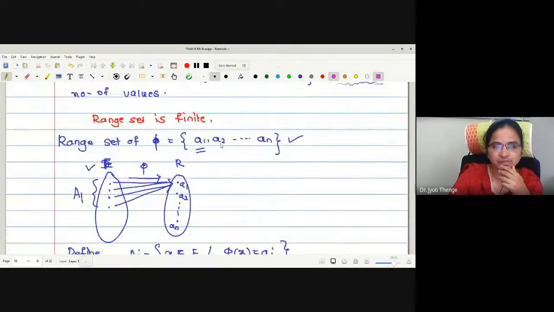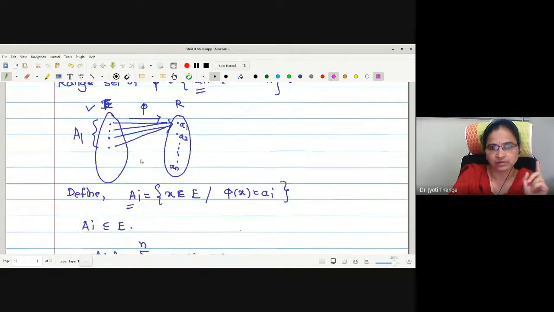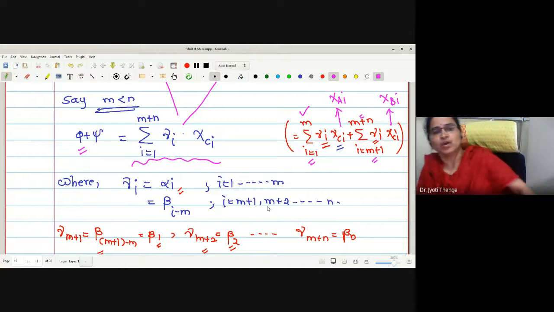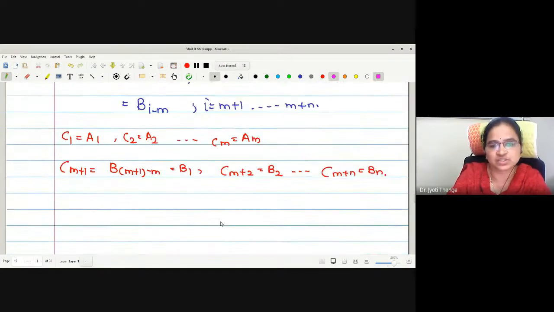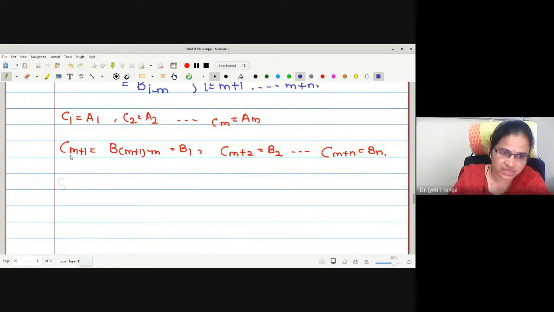what is the definition of a simple function? You forgot again. A function is simple if it is measurable and assumes a finite number of values. Looking at this statement, phi plus psi assumes finite values 1 to m plus n, but one has to check whether it is measurable. We know as phi and psi are simple, therefore these are measurable. What about the sum of measurable functions? Measurable.